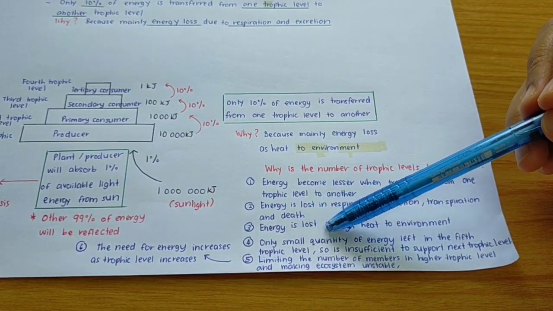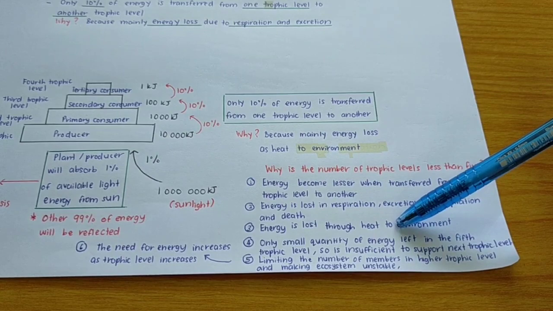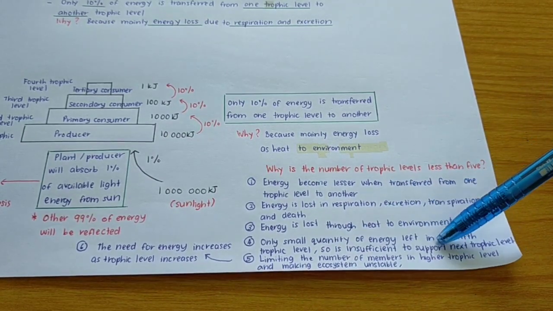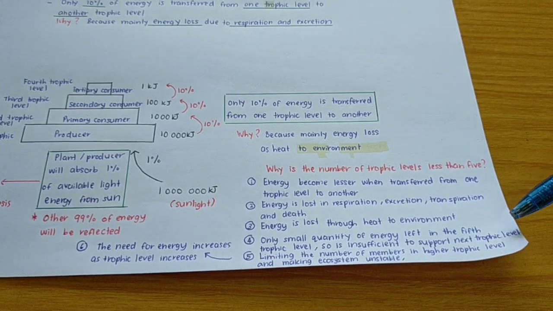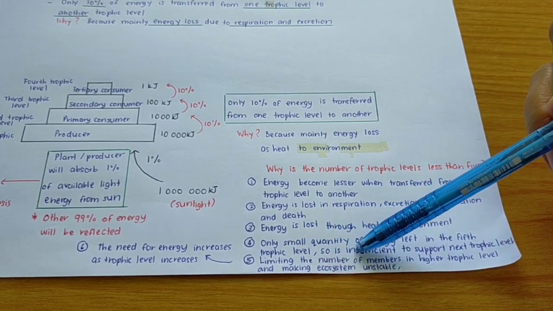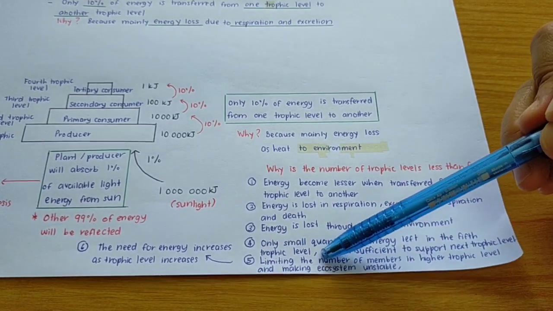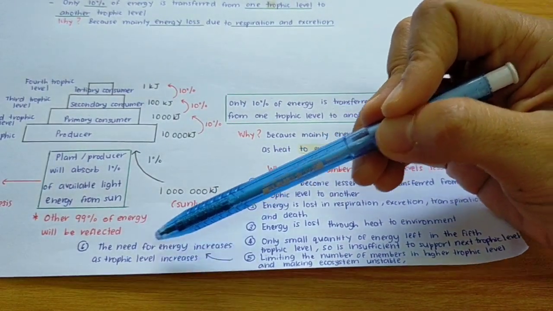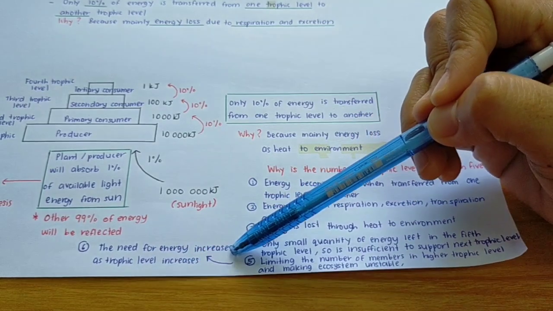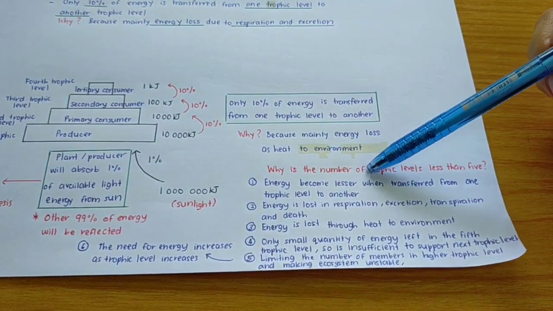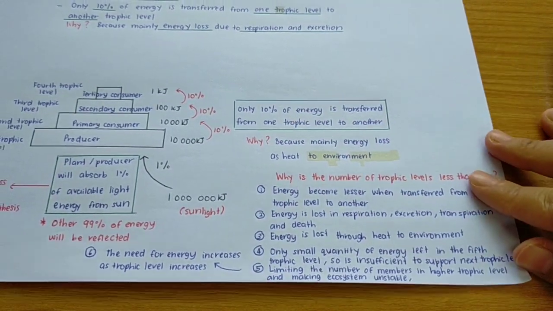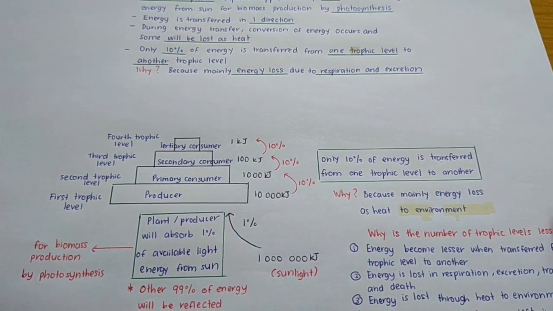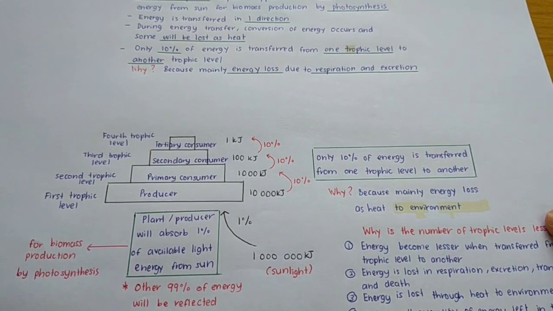So what happens to the energy in each trophic level? Only a small quantity of energy is left in the 5th trophic level, so it is insufficient to support the next trophic level. This limits the number of members in higher trophic levels and makes the ecosystem unstable. The need for energy increases as trophic level increases, so that's why trophic level is less than 5. So you have to understand the concept of energy transfer.